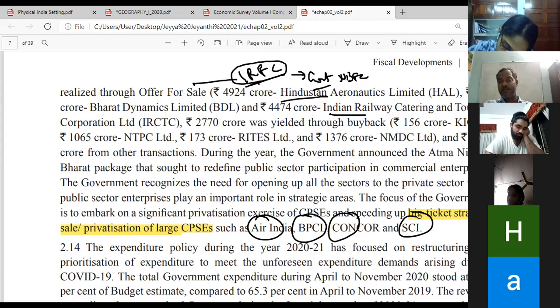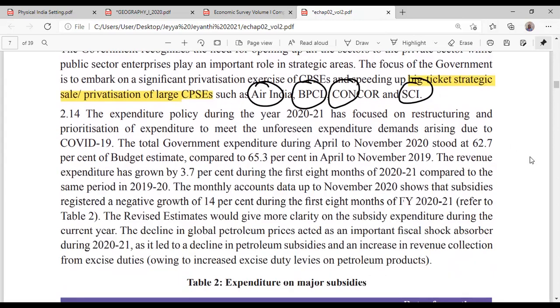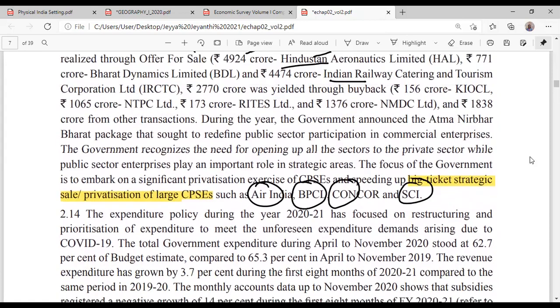It may give cash immediately, but in the long term, it is reducing your asset.